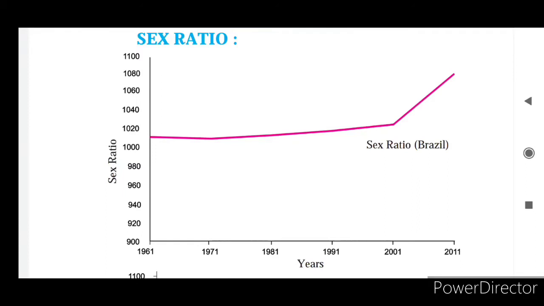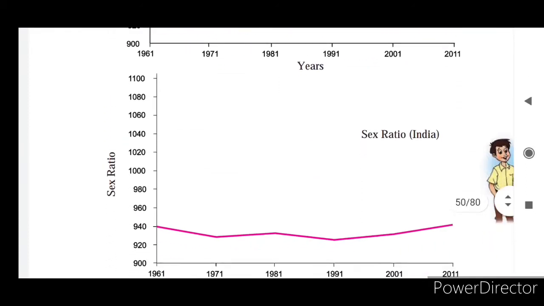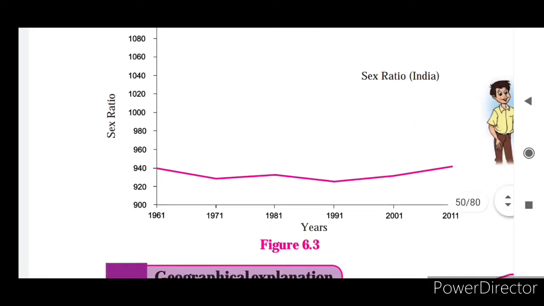And if you see the graph of India, you will find that the number of females per 1000 males is less in our India. In the x axis the years are given, 1961, 71, 1981, 1991, 2001 until 2011. The last census was 2011, and now it will come in 2021.